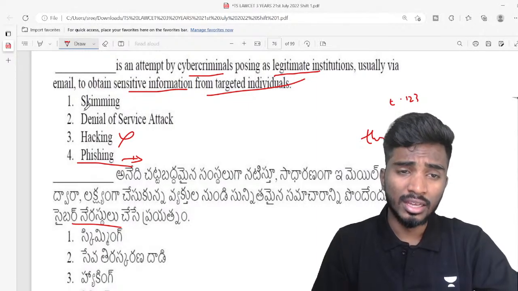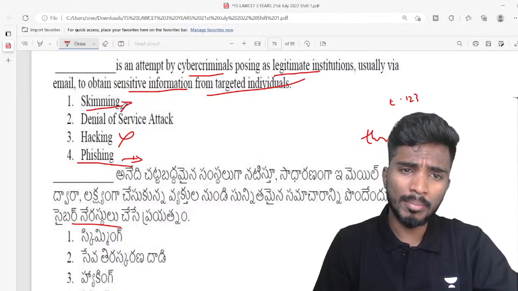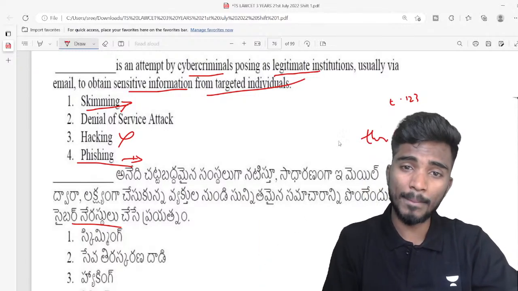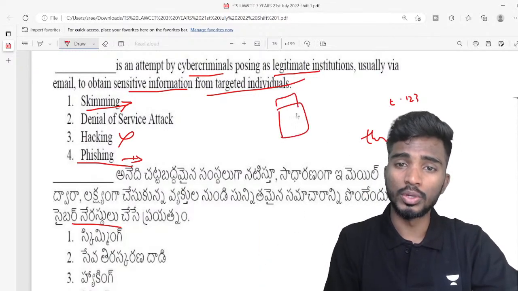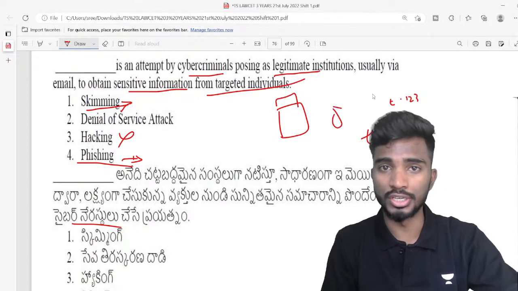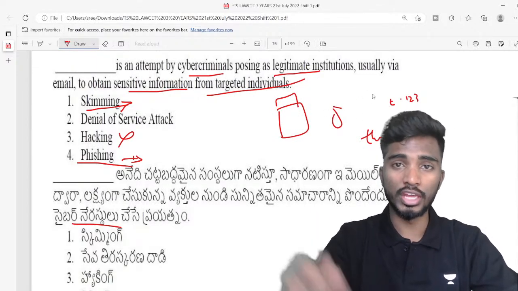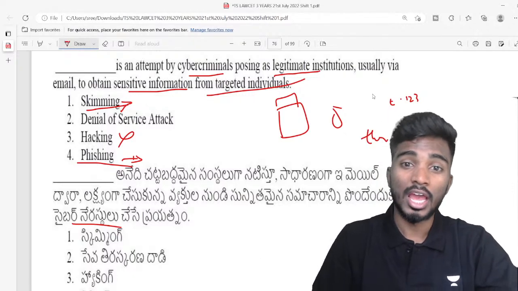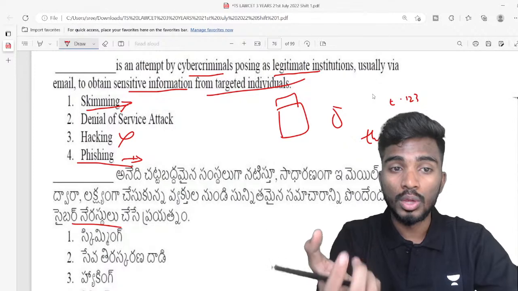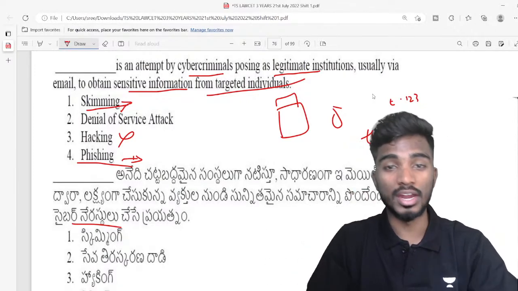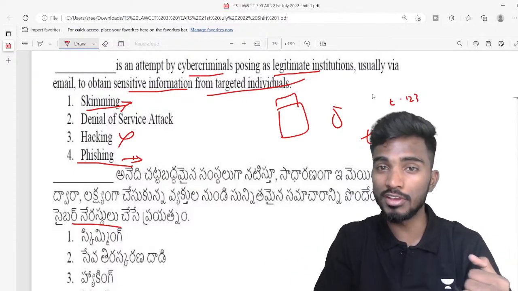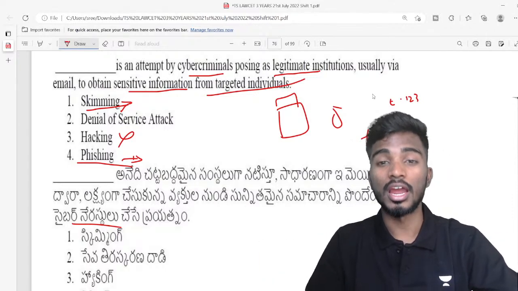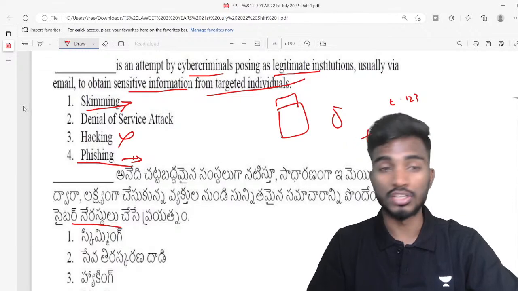Next thing is skimming. So skimming is actually dragging information through a process. Like for example, this is an ATM, right? So in an ATM, or there is a POS machine. POS is point of sale, where you swipe your card. So these machines can have certain equipment kept, and they will be in a position to skim your data, that is your password and CVV and all of these things, and they will create fake credit cards and debit cards, and they will use your cards. So that is known as skimming.